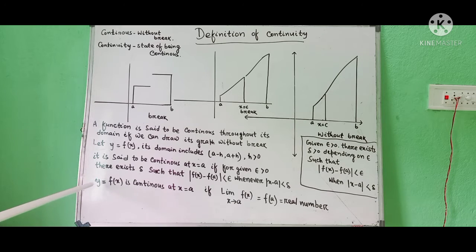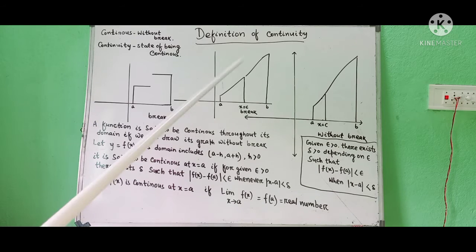Come to another definition in a simple form. y is equal to f(x) is continuous at x is equal to a if the limit of function f(x) as x tends to a is equal to the functional value f(a), which is equal to a real number.